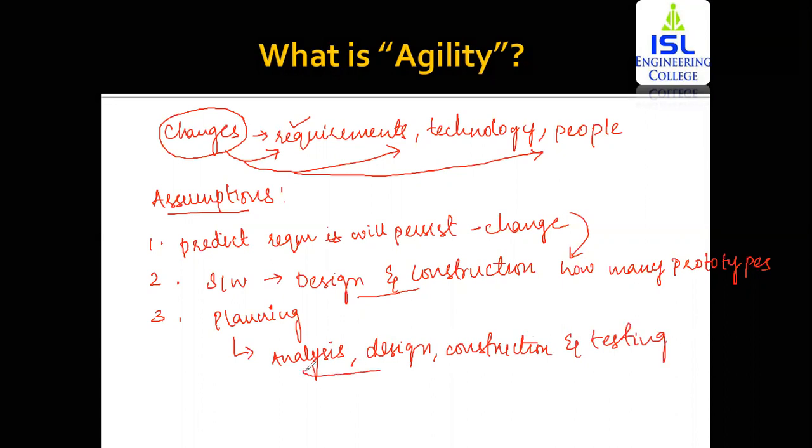These four are not predictable from the planning point of view. So this is a brief recap of what is agility.